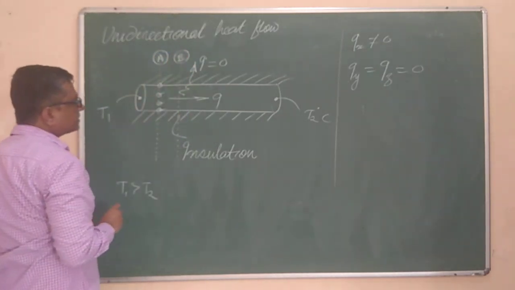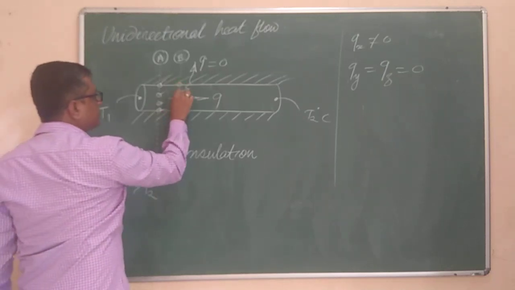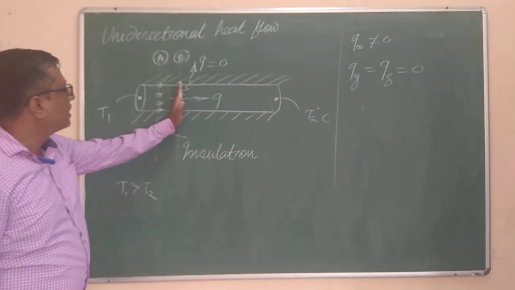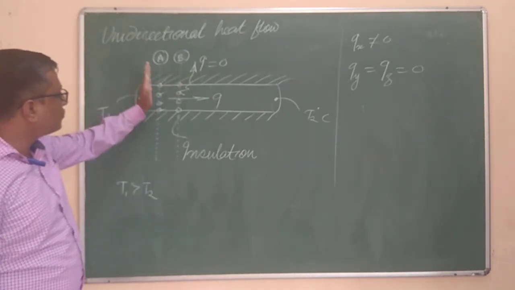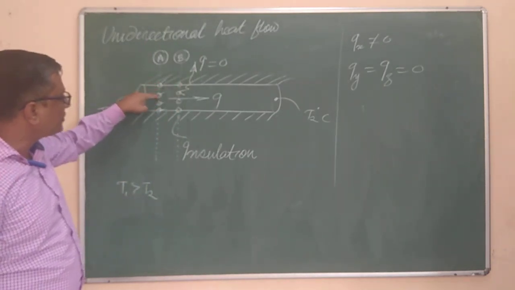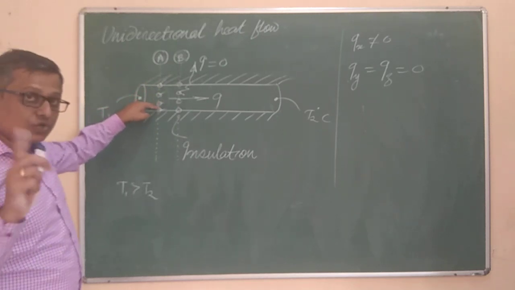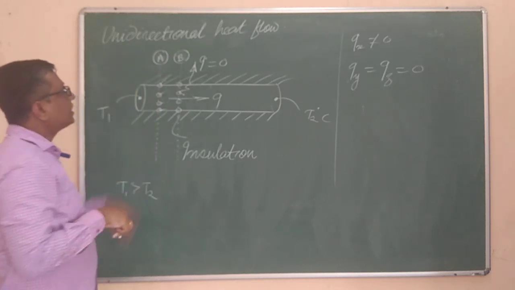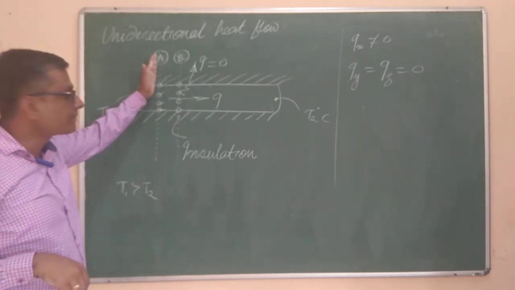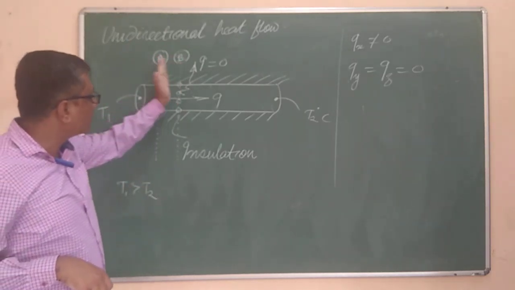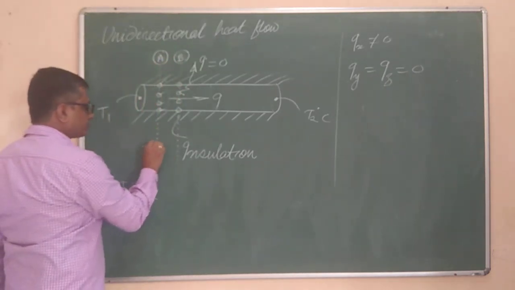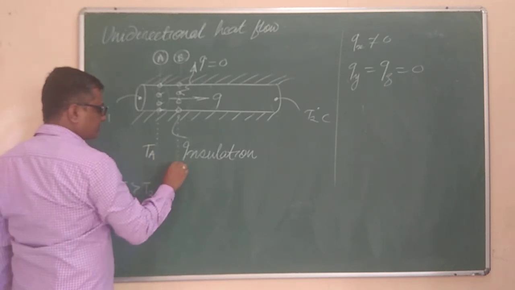So you will observe that if you take the temperature at various points across section B as well as section A, at section A the temperature at every point is equal to 100 degrees Celsius, and there was no change in the temperature of this point, this point, or any point along section A. Whereas at section B, the temperature is a little less than that; say this is at temperature TA and this is at temperature TB.